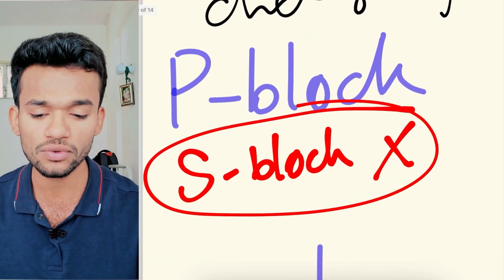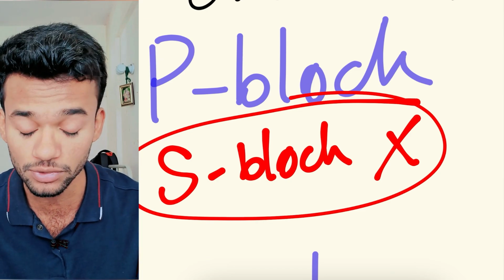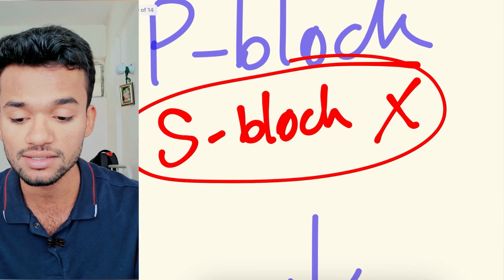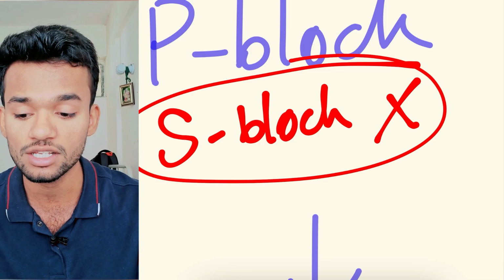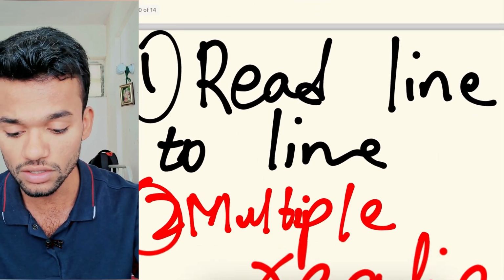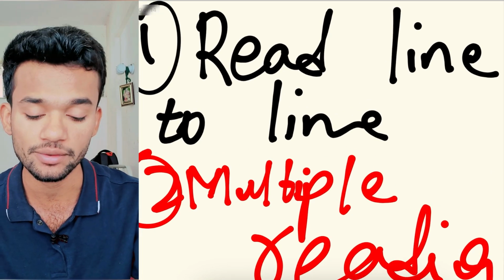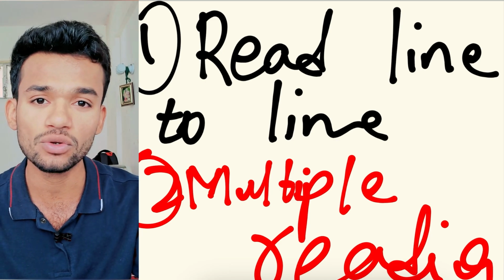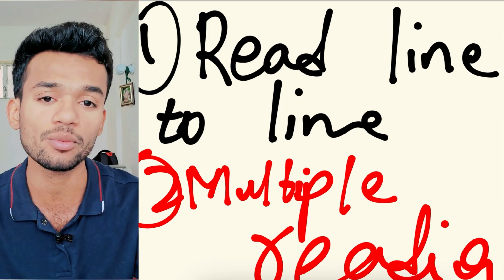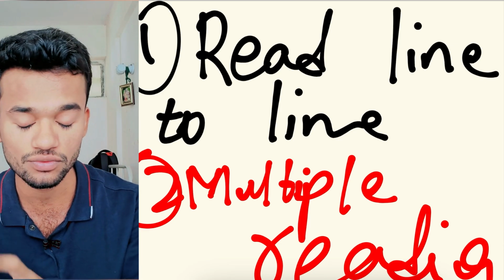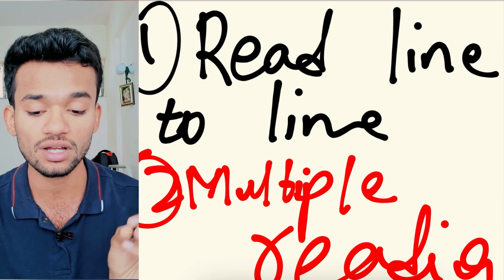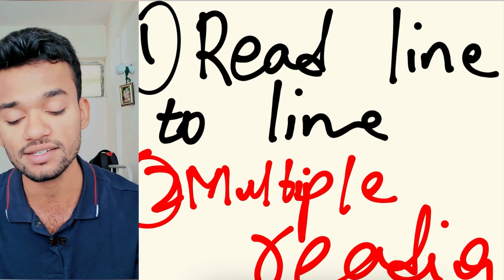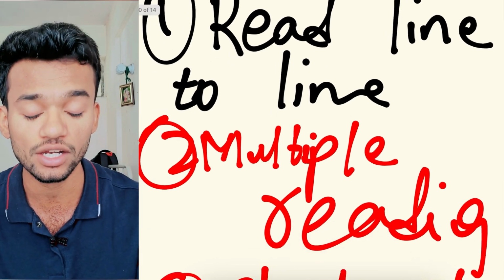So you should be studying P block in such depth, because they will be asking questions from very specialized topics now. See, read line to line. In inorganic you should be reading line to line, because you cannot predict that questions will be coming only from this topic. The questions will not be coming from this topic. That's the reason you should be reading line to line in CRT, especially in inorganic.